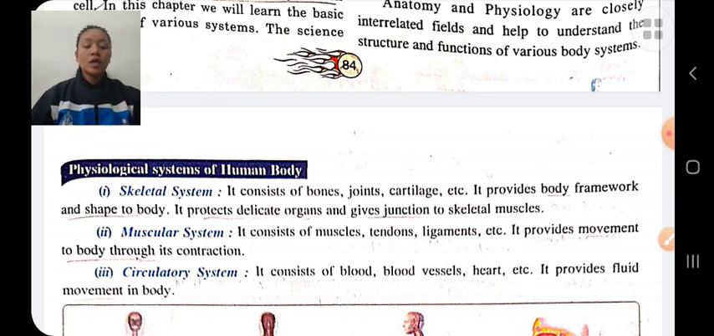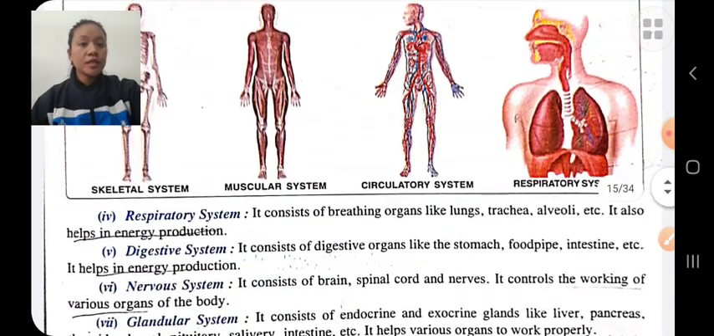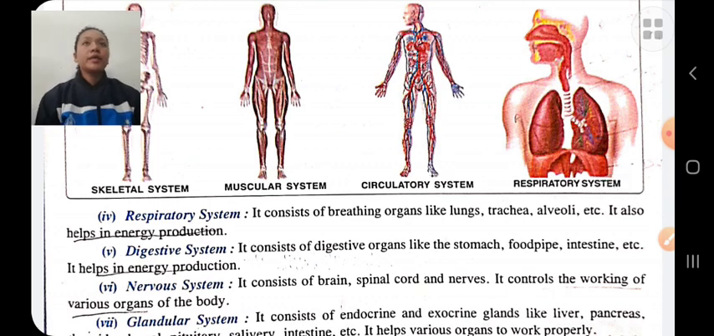Circulatory system helps in circulation of blood throughout the body. It consists of blood vessels, heart, etc. Respiratory system is a process in which oxygen is inhaled and carbon dioxide is exhaled.